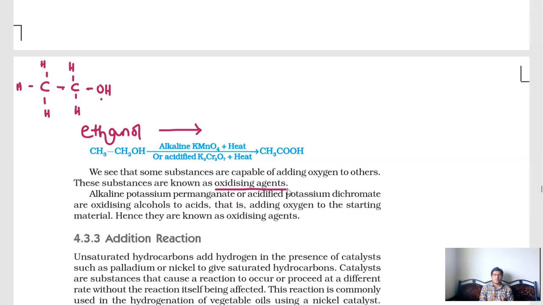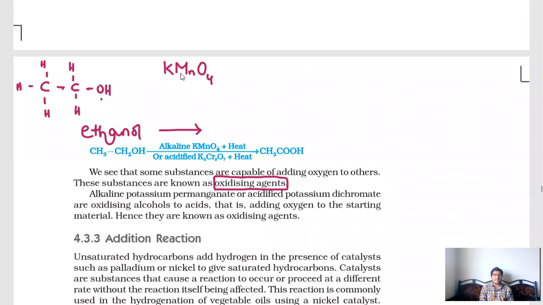Here, you have learned about oxidizing agents in chapter 1. What is an oxidizing agent? A substance or chemical which helps to give oxygen, to attach oxygen. Here there are two oxidizing agents, any one you can use. KMnO4. What is KMnO4?